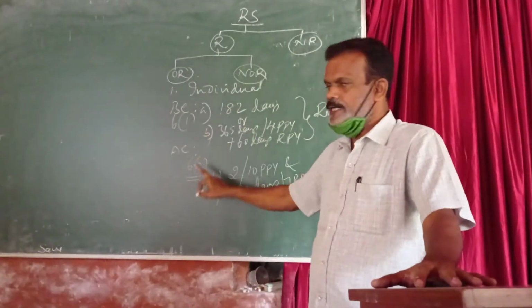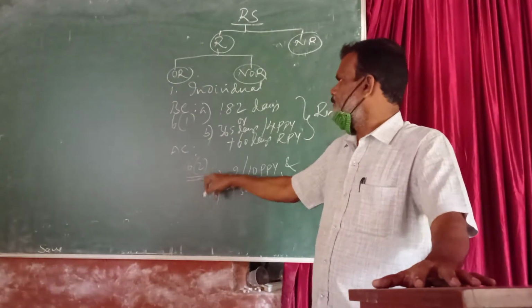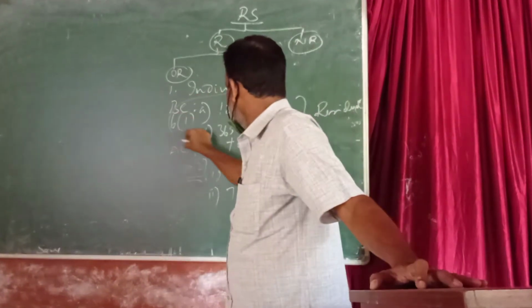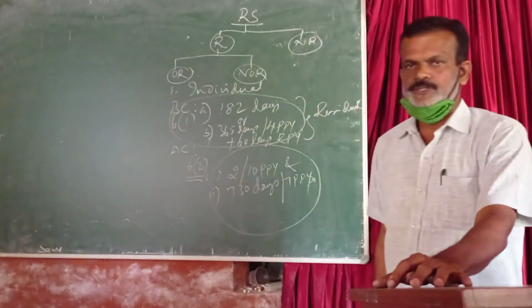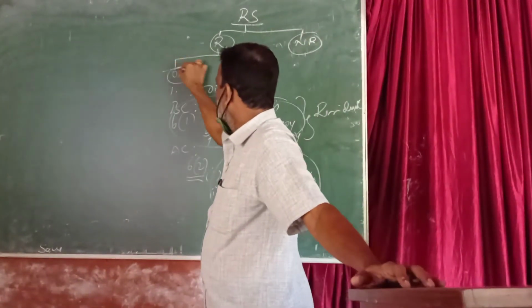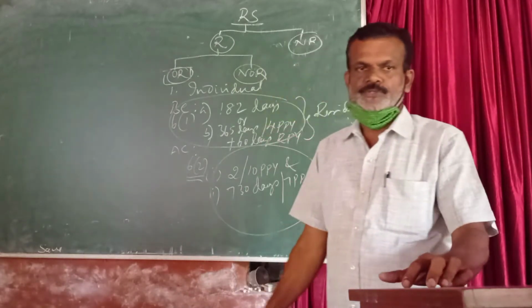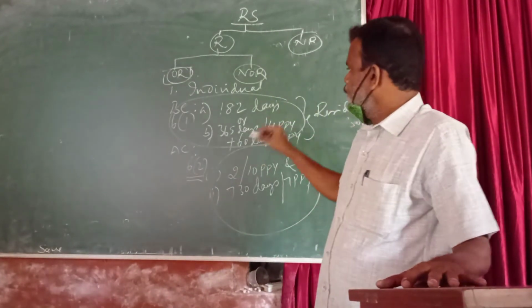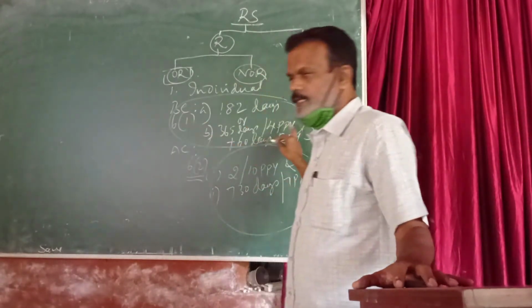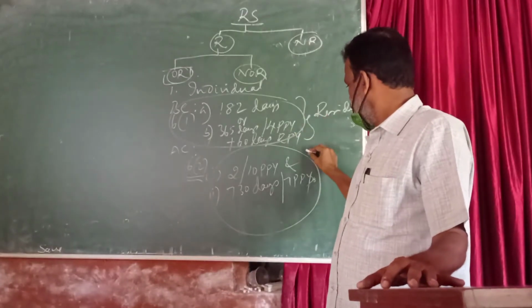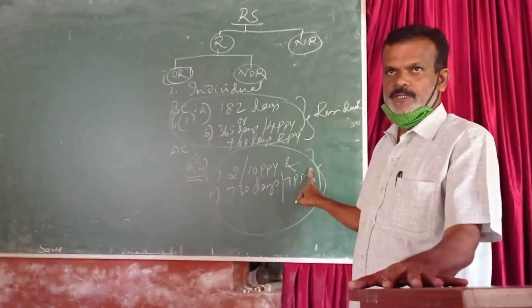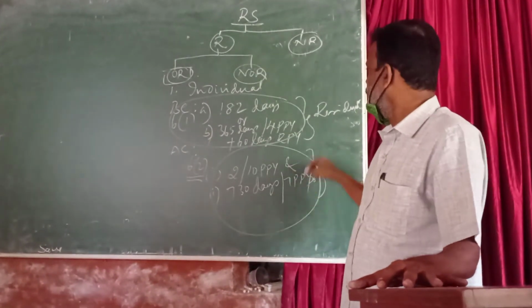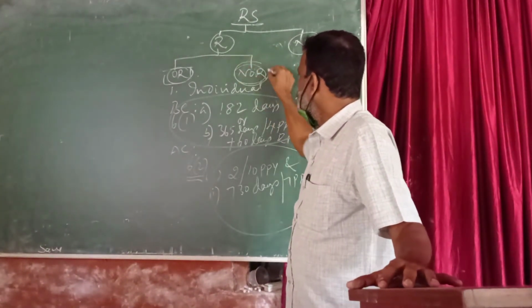Basic conditions, additional conditions. If an assessee satisfies basic conditions and satisfies both the additional conditions, then he will become an ordinary resident. If an assessee satisfies the basic conditions and satisfies only one or none of the additional conditions, then he will become a not ordinary resident.